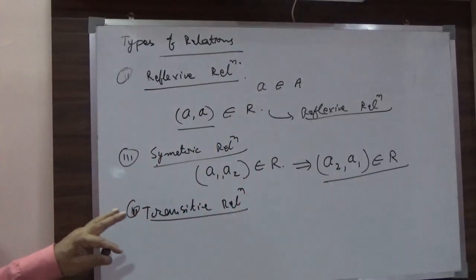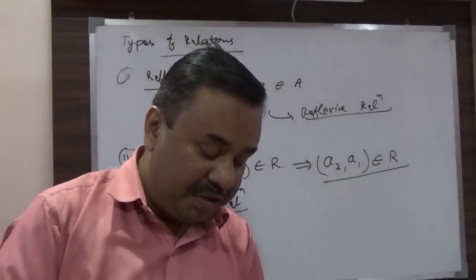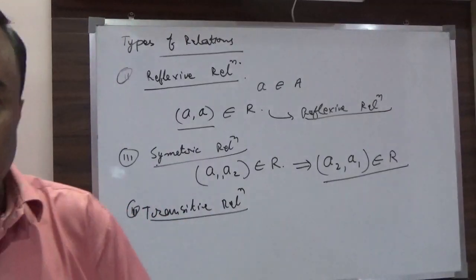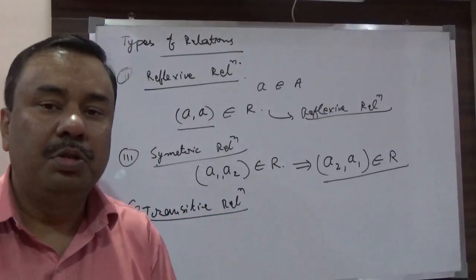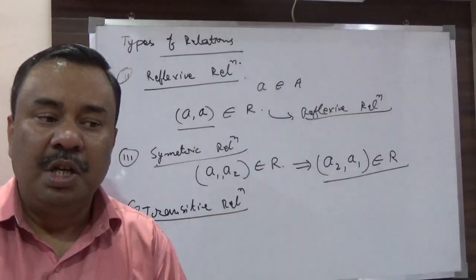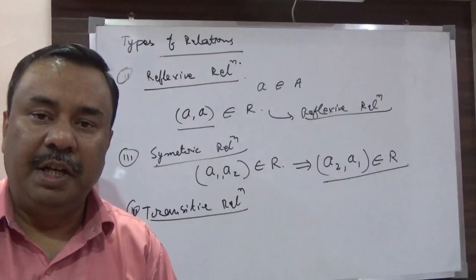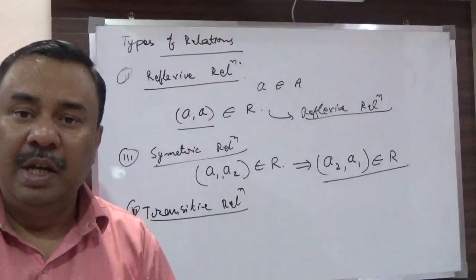Now what is transitive? It means the system of transitivity, as you have seen in equality. If A is equal to B and B is equal to C, that means A is also equal to C. This is called transitivity. You can increase the chain. If A is equal to B, B is equal to C, C is equal to D, that means that A is equal to D.